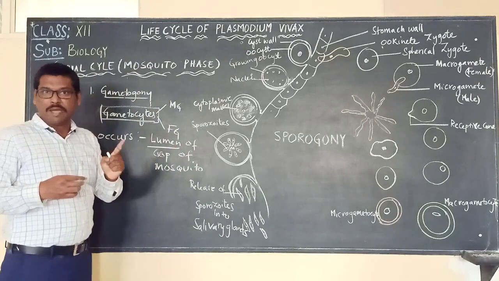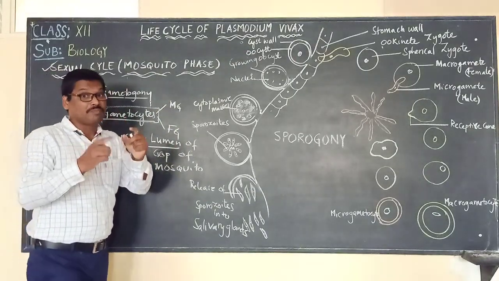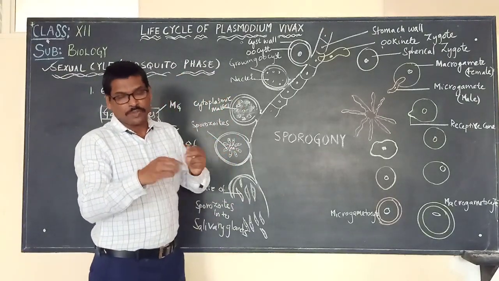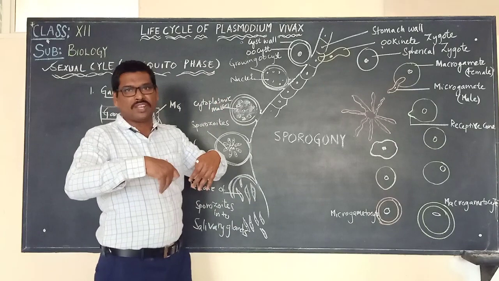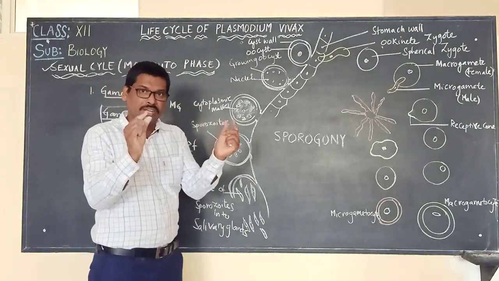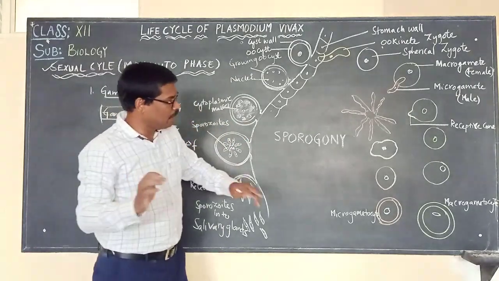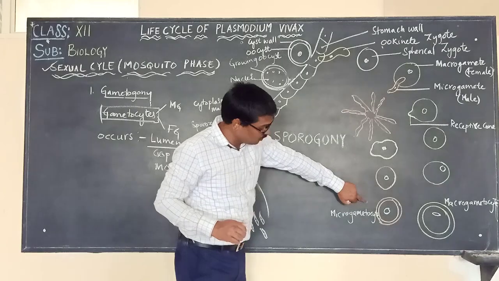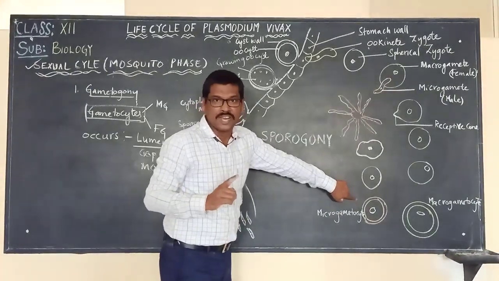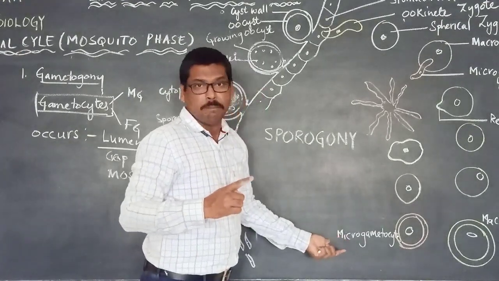Male gametocytes, which we called microgametocytes, are carried from the blood of an infected person into the body of the mosquito. Once the gametocytes enter the body of the mosquito, they form male gametes and female gametes, and they fuse, meaning fertilization. So let us say this is the microgametocyte, which will develop into the male gamete.